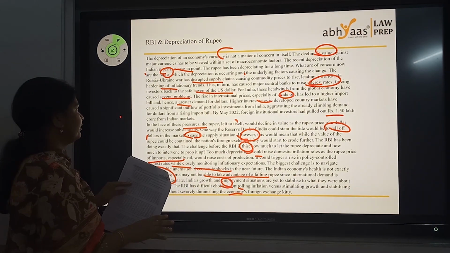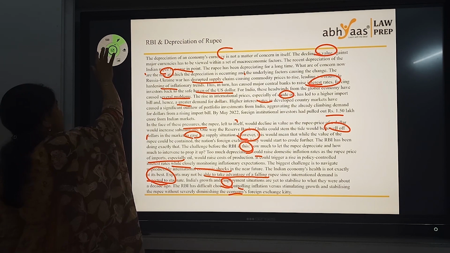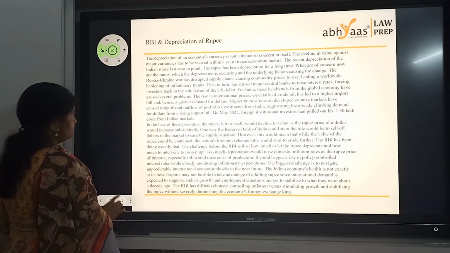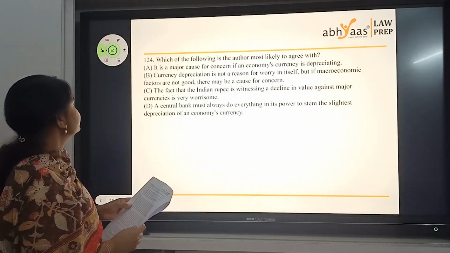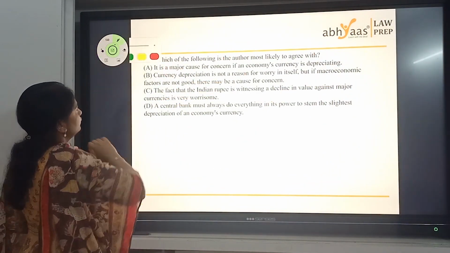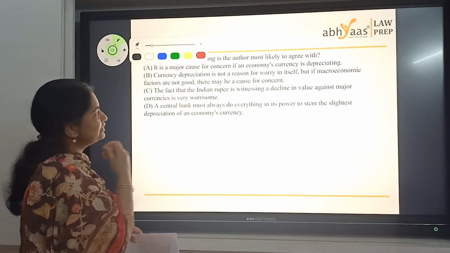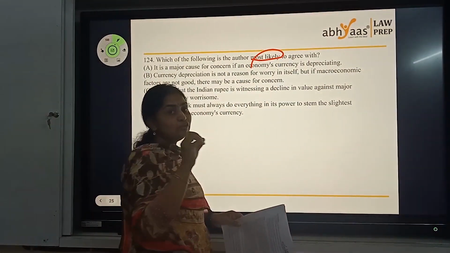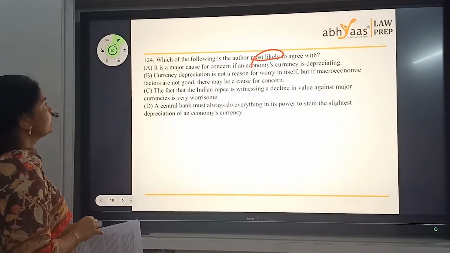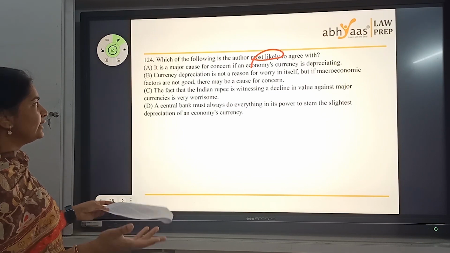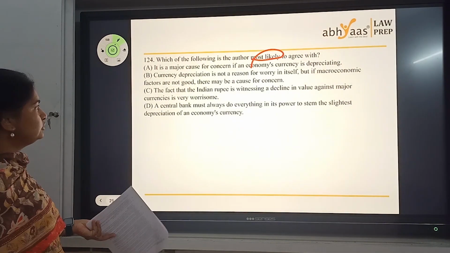Let's move on to the paragraph. Let's see if we could do it comfortably without bringing too much economics into solving. Let's see the first one. Which of the following is the author most likely to agree with? If you have noticed this paper, we had a lot of most likely questions. Let's see. Each of the options we need to carefully read and eliminate. That's the way to deal with it.